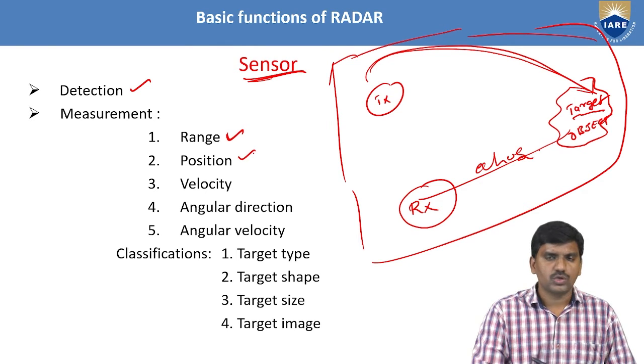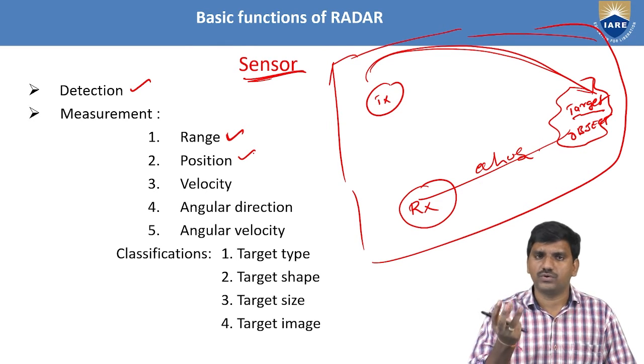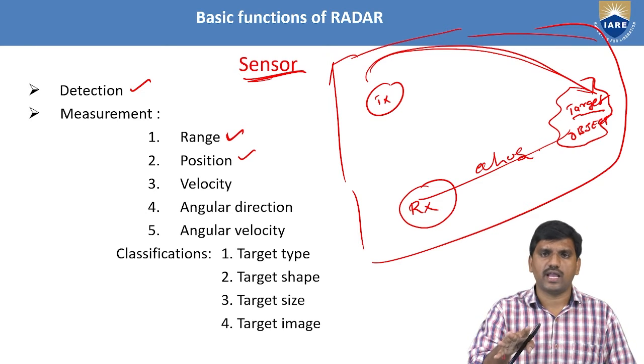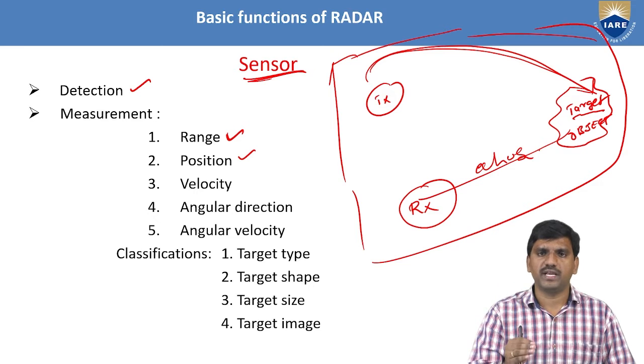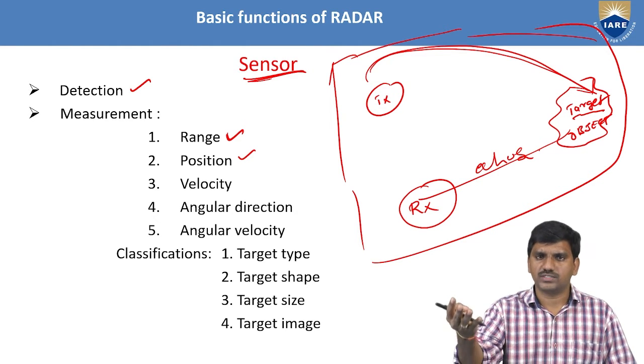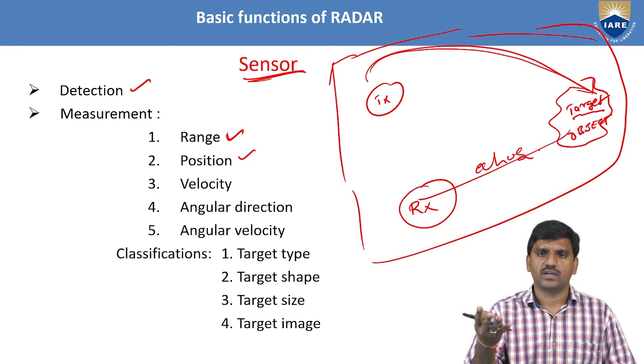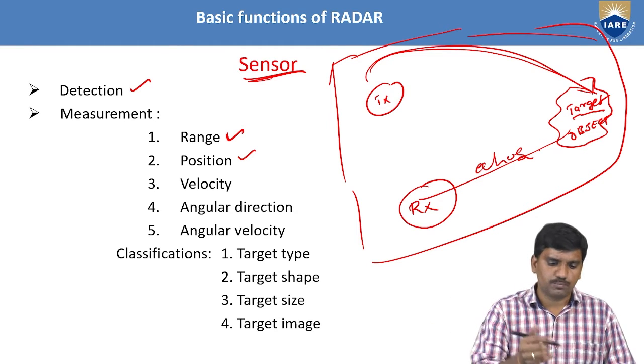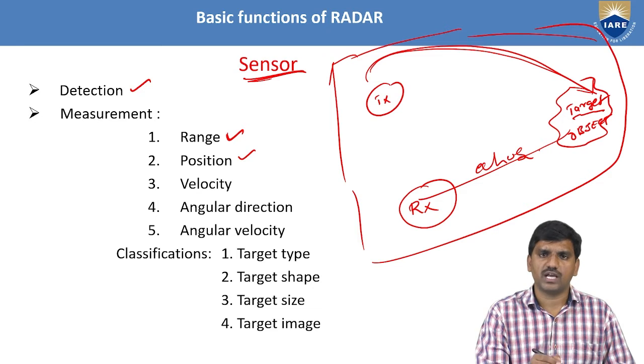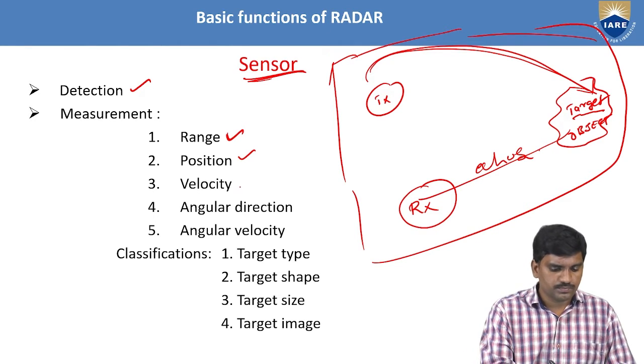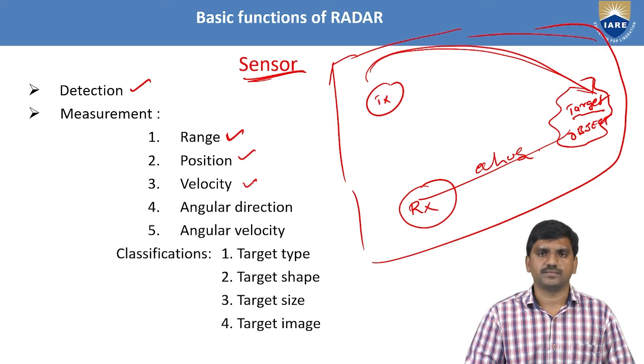Next, position: what is the current position of the target, whether it has constant speed, or is a moving target, or is moving on the sea as in a ship detector. Whatever it is, radar measures the position of the particular identified target. Next, the velocity of the target.